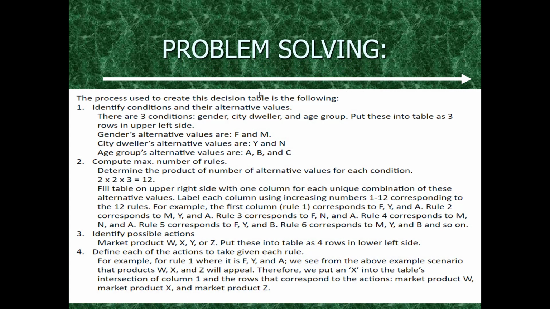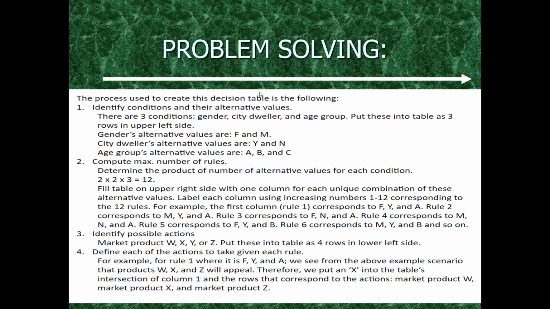This is how we will approach the solution of our problem. The process used to create decision tables is as follows. First, we need to identify conditions and their alternative values. There are 3 conditions: gender, city dweller, and age group. We put these 3 into the table on the upper left side. Gender alternative values are F and M. City dweller alternative values are Y and N, meaning yes or no, or true or false. Age group alternative values are A, B, C.